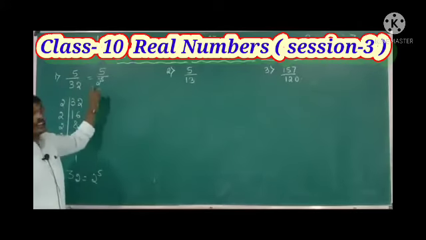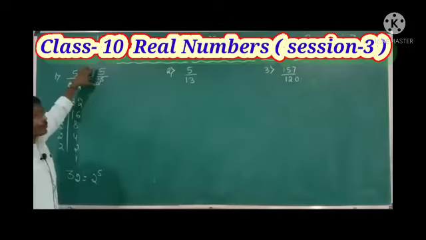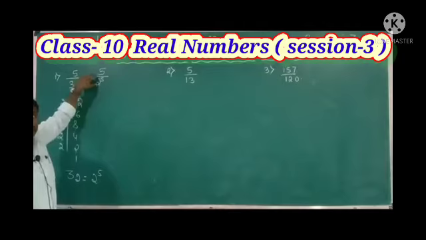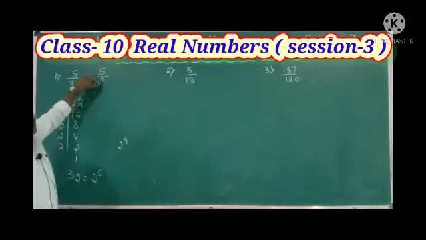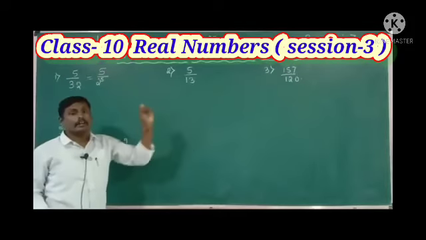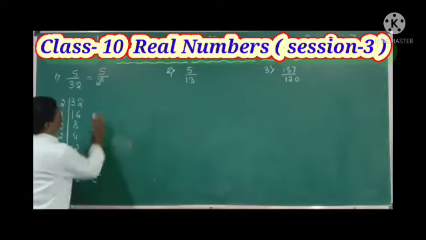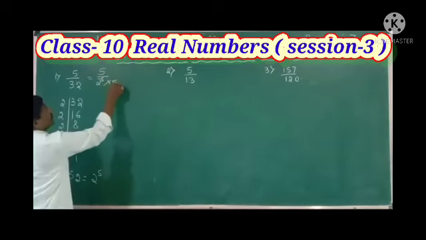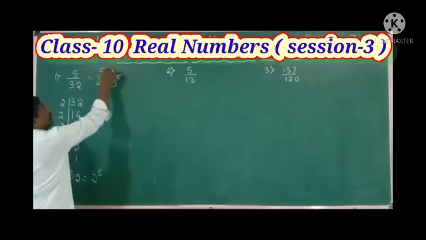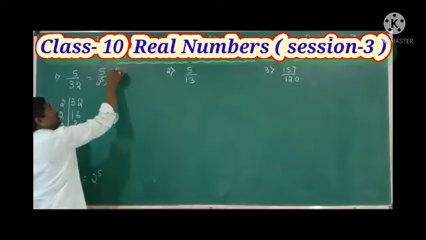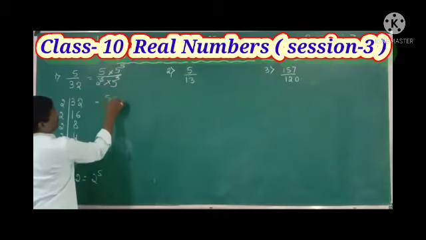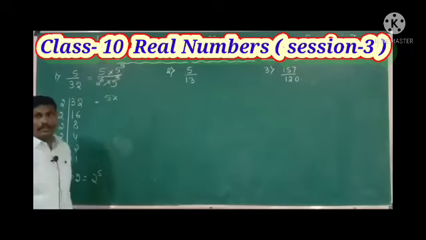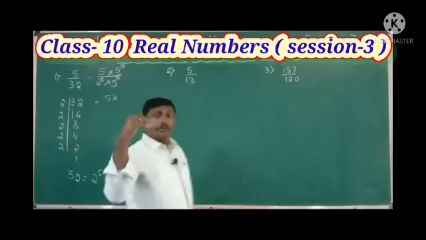Now, whether it is terminating or non-terminating, the denominator is in the form of 2 raised to n. So the given rational number is purely a terminating value. What is the one more value required here? 5 raised to 5, and we need to multiply the same value for the numerator also. Now 5 write as it is. 5 raised to 5 means just multiply 5, 5 times.